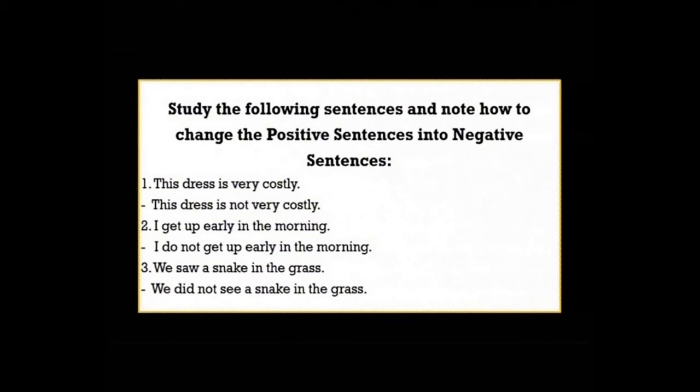Do you remember the rules of tenses? To change a simple present affirmative sentence into negative, we have to add the helping verb do or does. Here we will add do. So the sentence will be, I do not get up early in the morning.